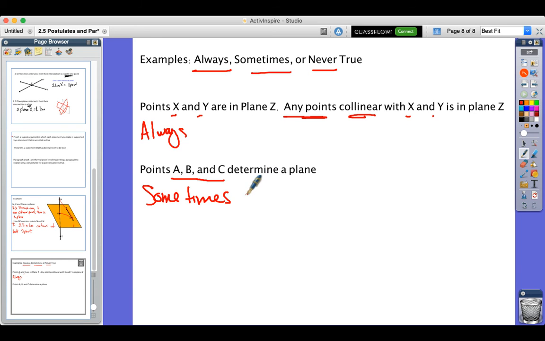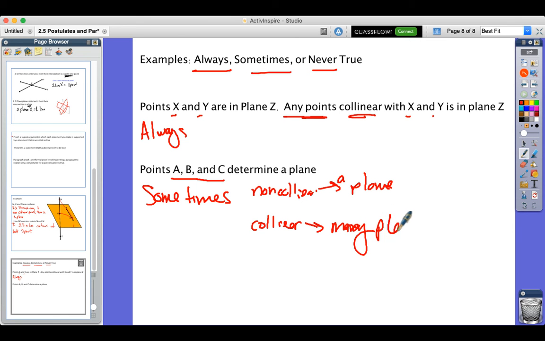So it's sometimes true because they could be non-collinear, which equals one plane, or they're collinear, which equals many planes. So the verbiage and the words they use are very important.